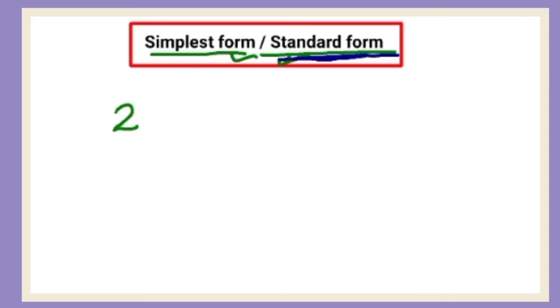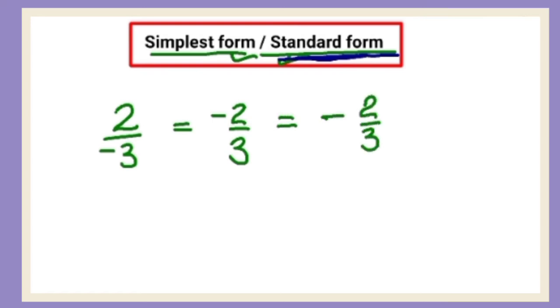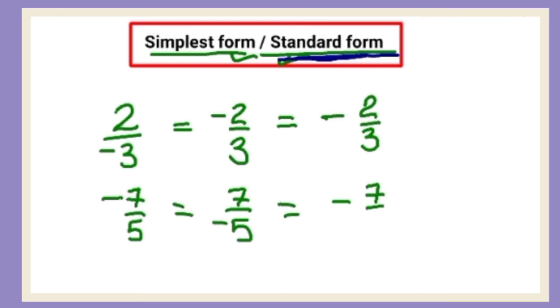So now this is clear that 2 upon minus 3 is also equals to minus 2 upon 3, or you can write it as minus 2 upon 3. सबका मीनिंग क्या है? सेम ही है. अगर न्यूमरेटर और डिनोमिनेटर में से किसी एक में साइन है तो आप उसको इस तरीके से लिख सकते हैं. फॉर एग्जाम्पल यू हैव minus 7 upon 5. This is also equals to 7 upon minus 5, or you can write it as minus 7 upon 5.